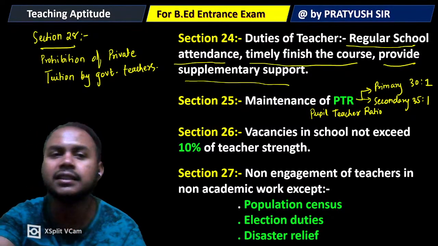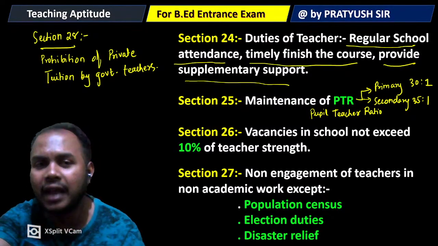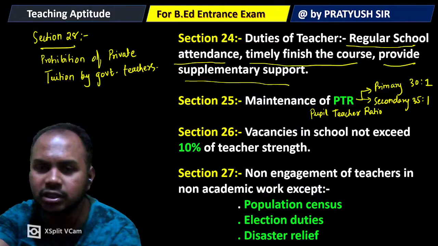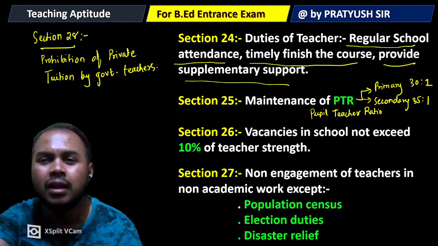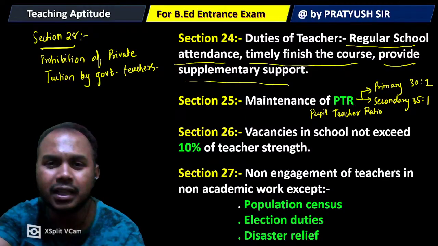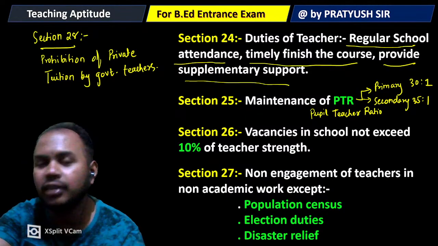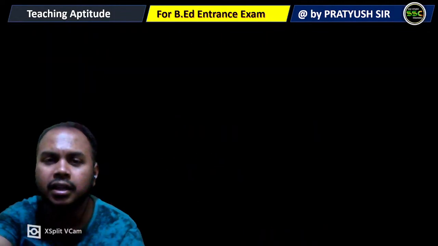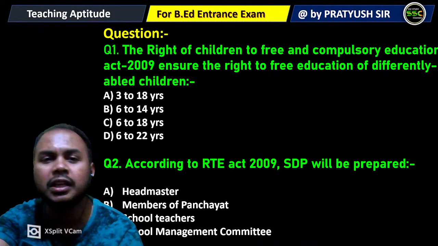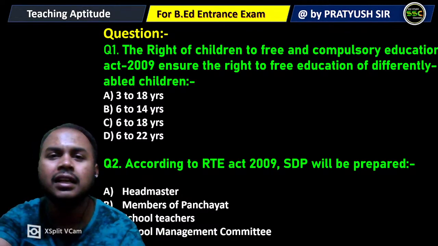Still there are 10 sections left, but those are not that important from the student's point of view, so you don't need to get to those details. But basically up to section 28 you need to remember the various provisions. Next we have some questions in case of the RTE.